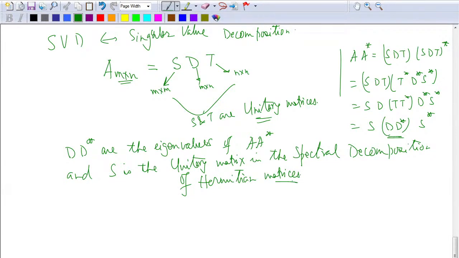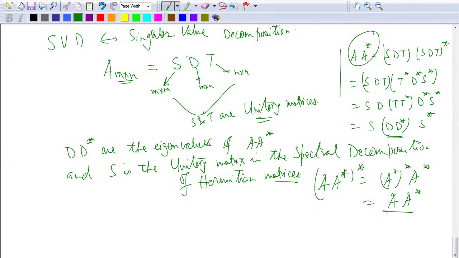So what I'm trying to say here. I know that if I look at this matrix A times A star, this has the property that A A star whole star is same as A star star A star, which is same as A times A star. So this matrix is a Hermitian matrix. So I can use the spectral decomposition. A spectral decomposition means go to the eigenvalues and eigenvectors part.